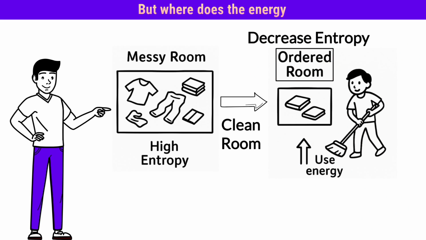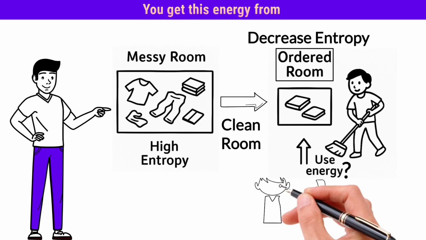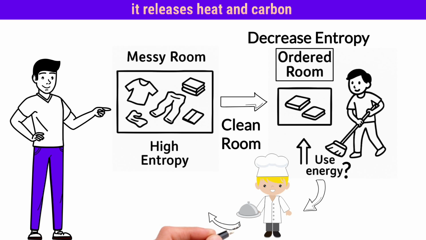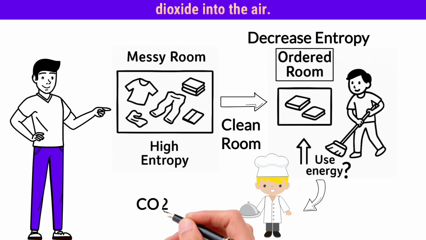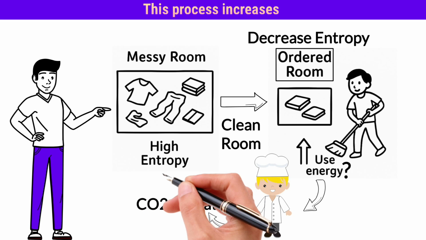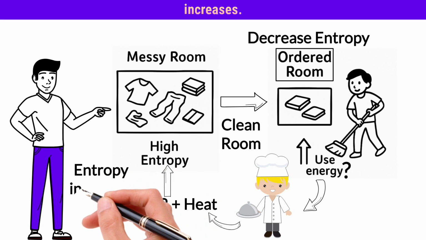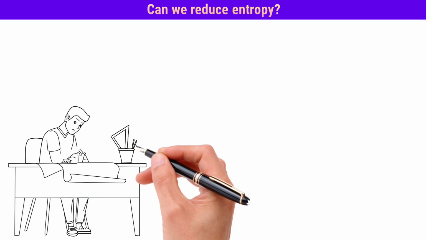But where does the energy come from? To clean your room, you need energy. You get this energy from the food you eat. Your body burns calories to move, bend, and lift things. When your body burns food, it releases heat and carbon dioxide into the air. This process increases entropy of the surroundings. Overall, entropy still increases.